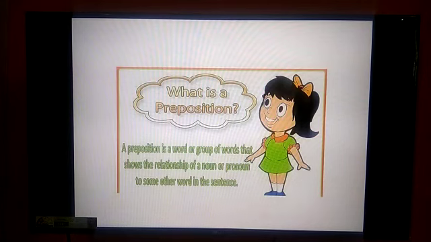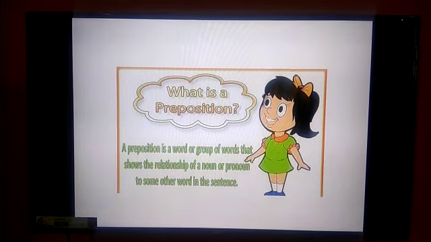Next, what we are going to see is the preposition. So what is a preposition? A preposition is a word or group of words that shows the relationship of a noun or pronoun to some other word in the sentence.